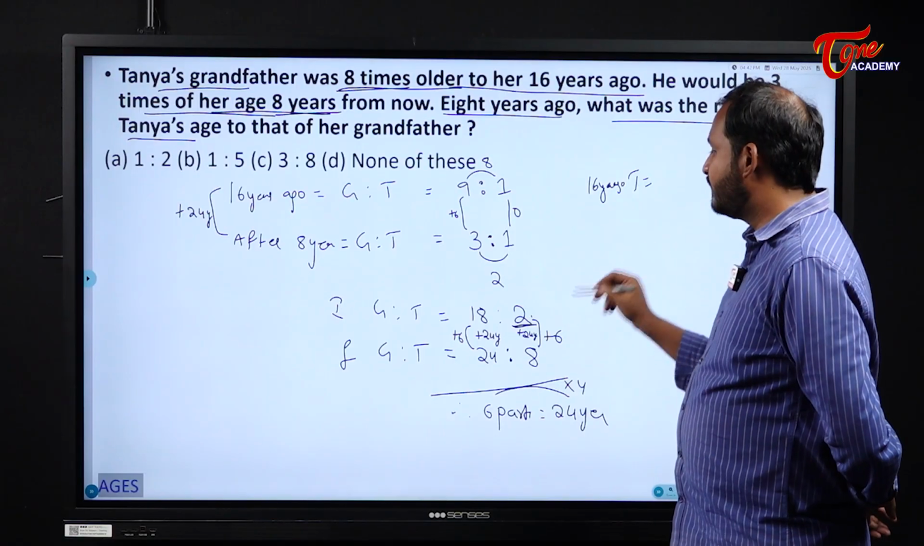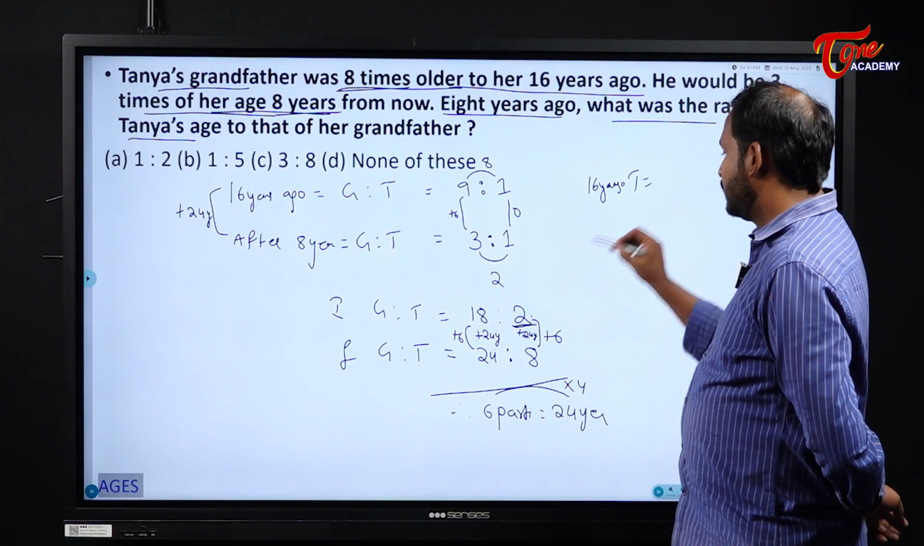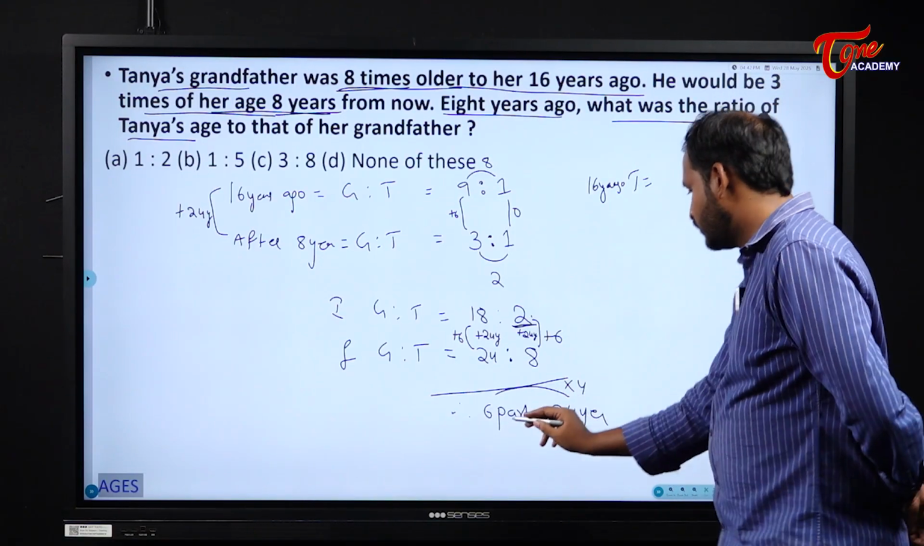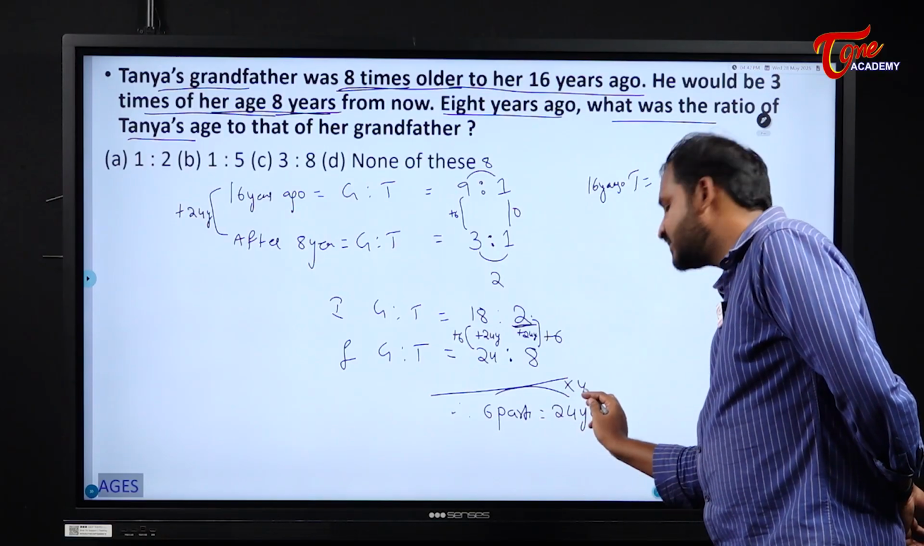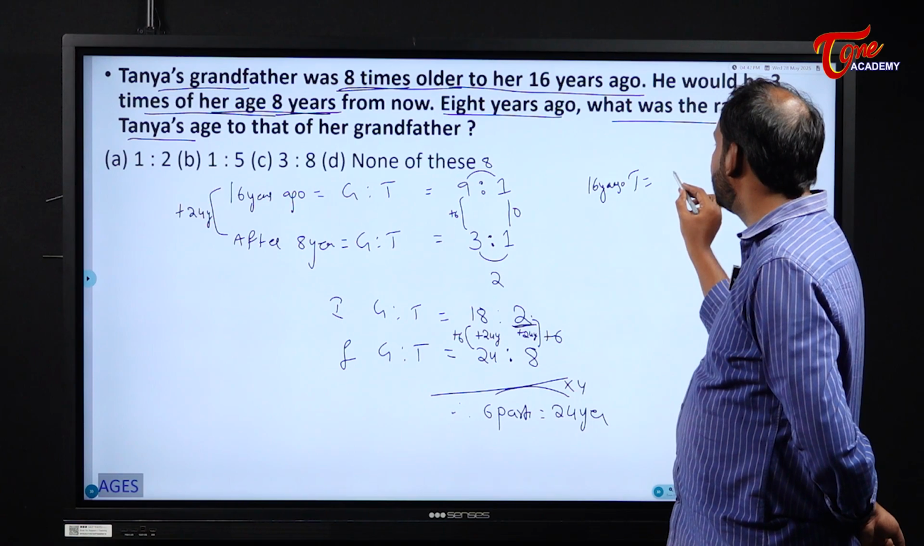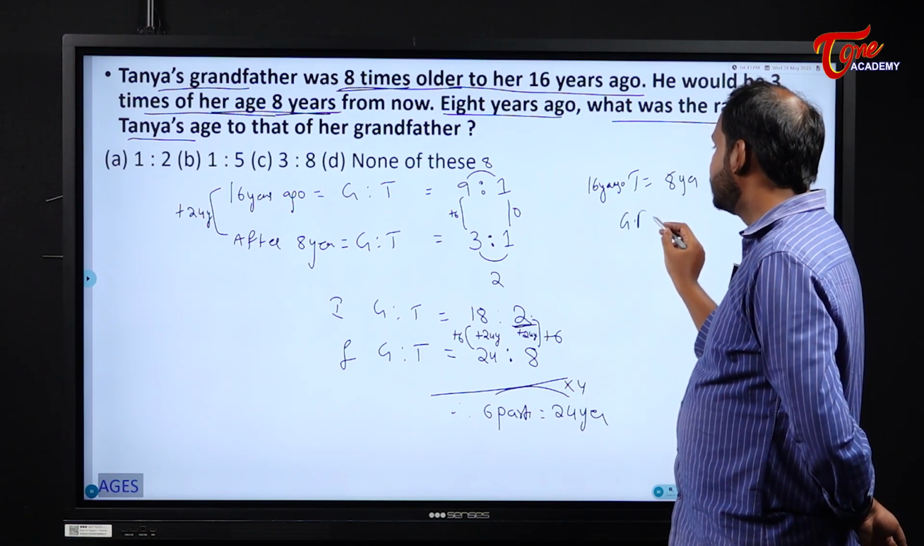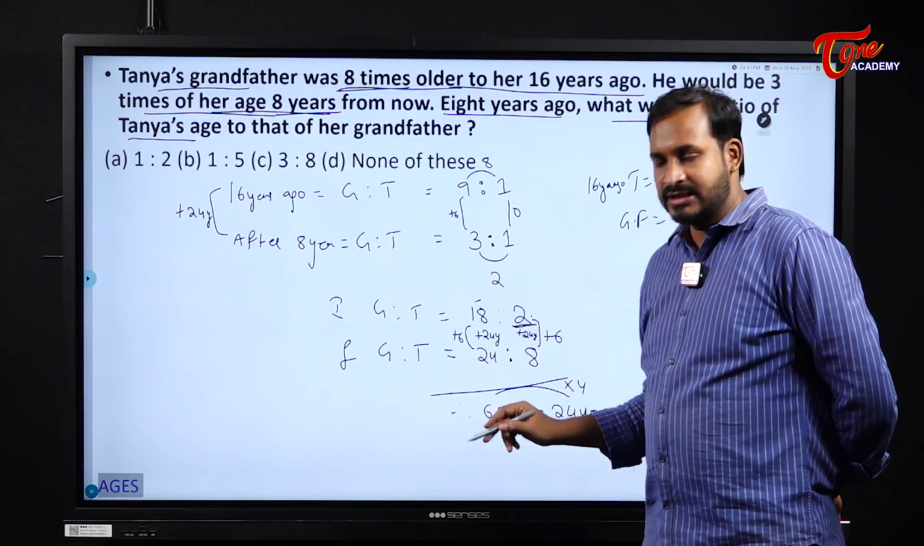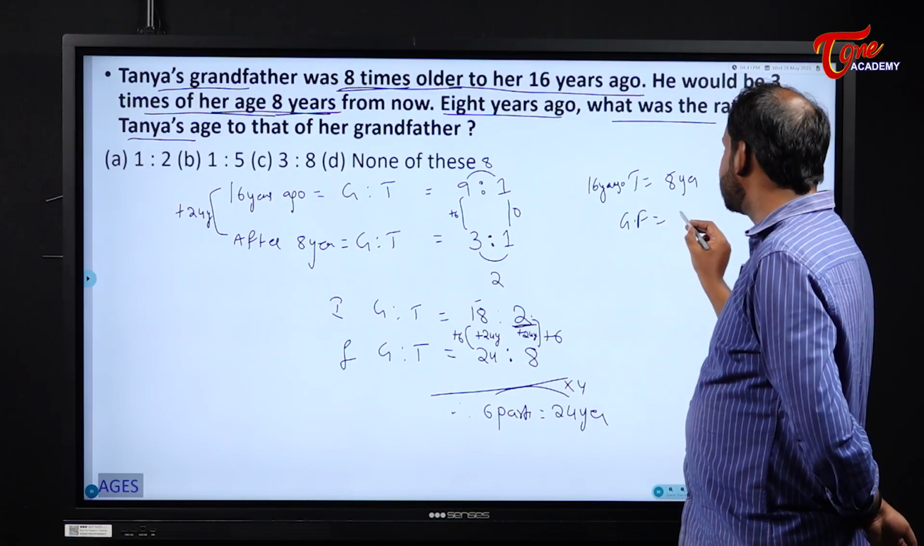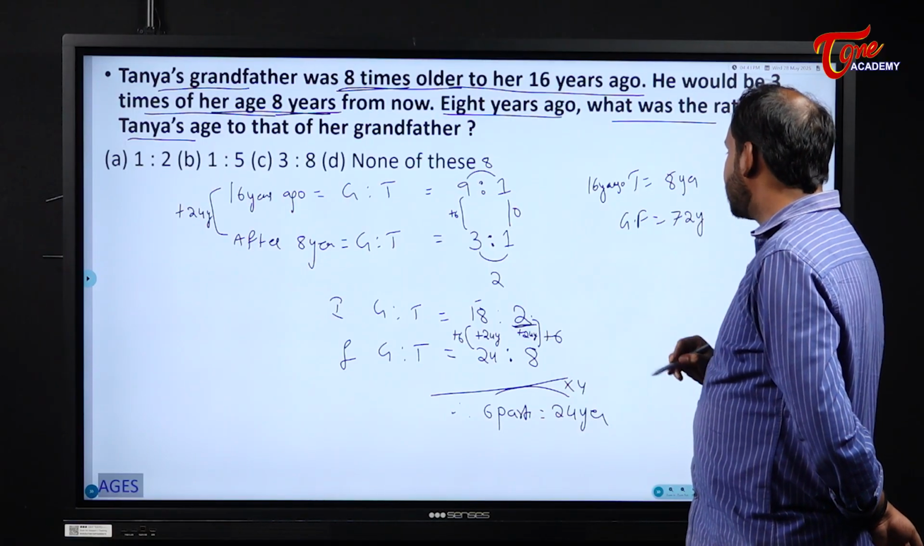16 years ago, what will be the age of Tanya? Her age will become 2 parts, right? If 6 parts means 6 into 4, so 2 parts will become 2 into 4, it is 8 years. When it comes to our grandfather, his age is 18 parts. So 18 fours are, it becomes how much? 72 years.